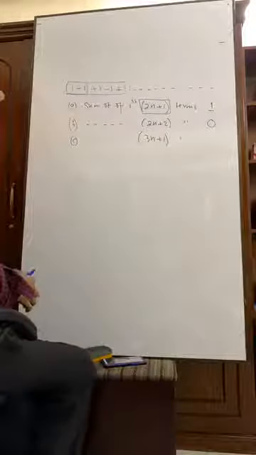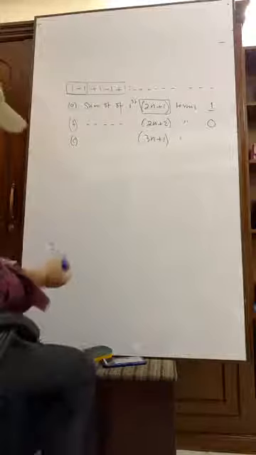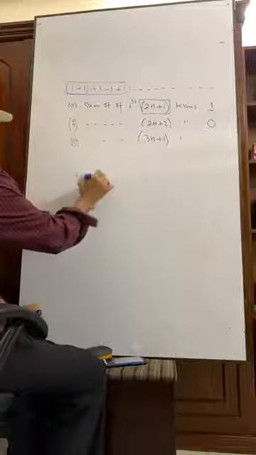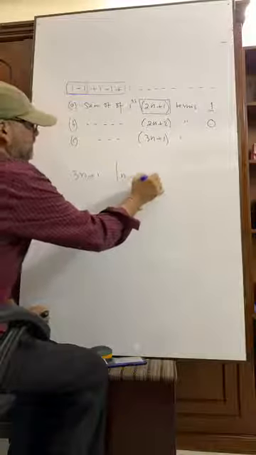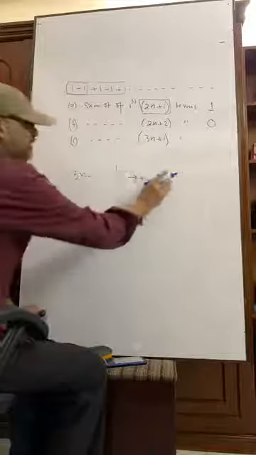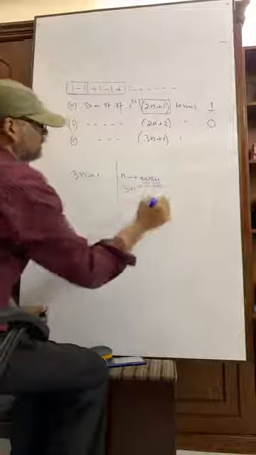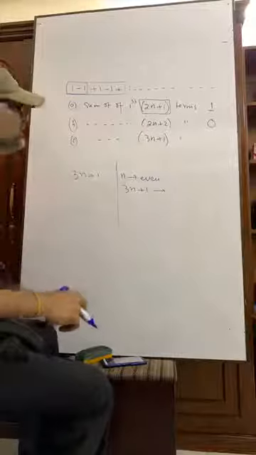Now, question number C. 3n plus 1. You see, 3n plus 1. If n is even, then 3n plus 1 equals to what? Suppose n is 2, 3 times 2 is 6, plus 1 equals to 7.